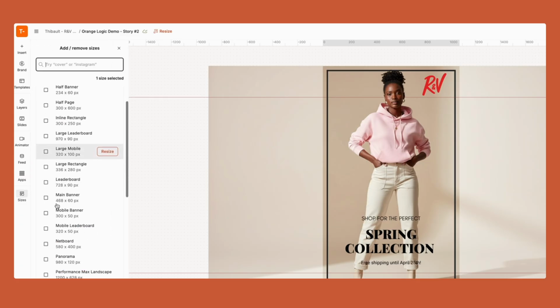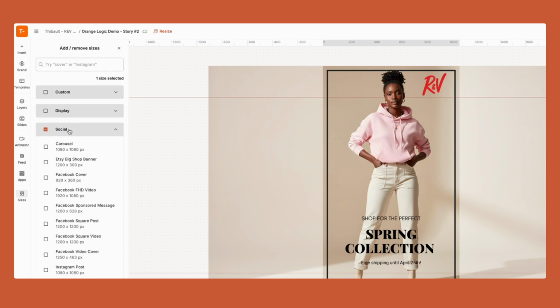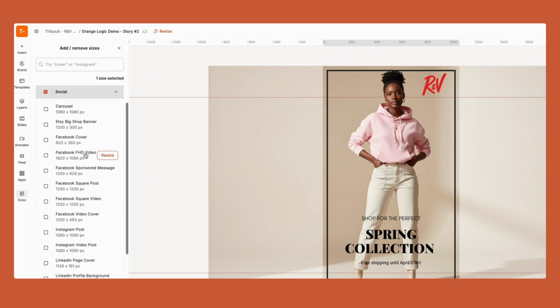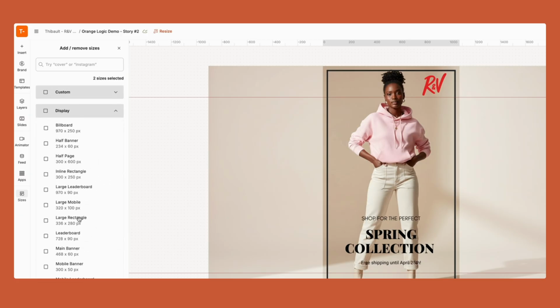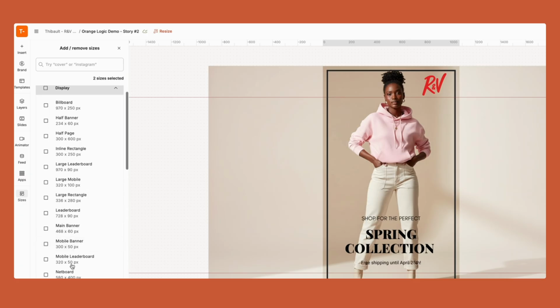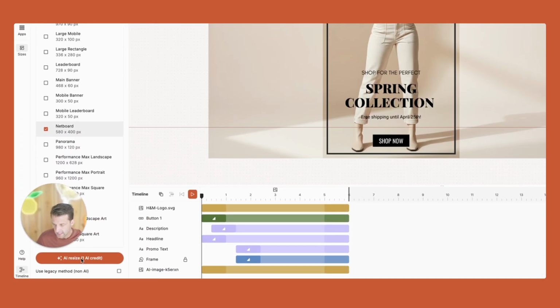When you do that, natively, we have all the sizes across the different channels. So you have social, display, and you can select the different sizes. So let's say I want an Instagram post, I have already the story, and I'm gonna go in display, and let's say I want a net board size. When you do that, you can go and select AI resize.